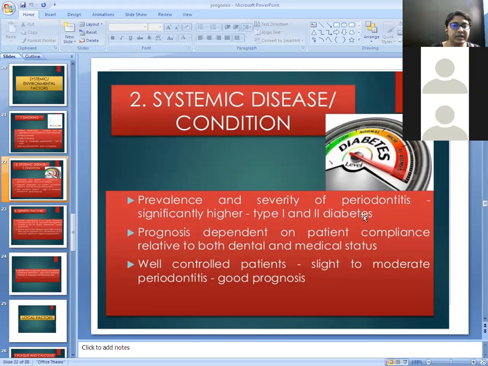You can see multiple severe inflammation along with multiple abscesses in type 1 and type 2 diabetes patients. So prevalence and severity of periodontitis is significantly higher in type 1 and type 2 diabetic patients. Prognosis depends on patient compliance and on both dental as well as medical status. If the patient is well controlled, that means the sugar levels are controlled, then slight to moderate periodontitis has a good prognosis.